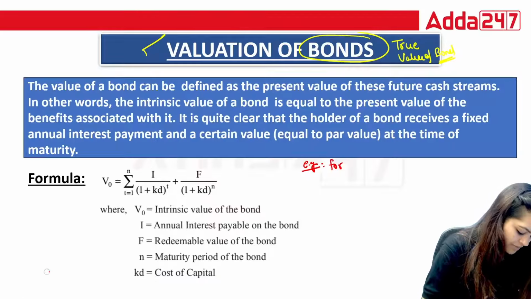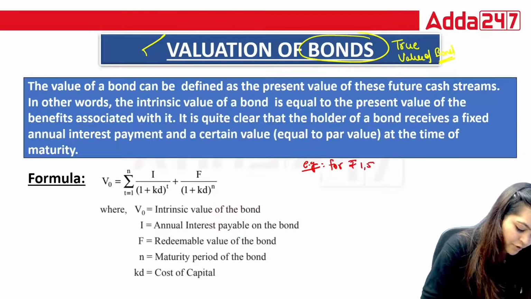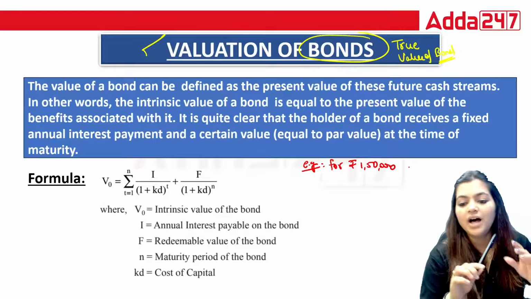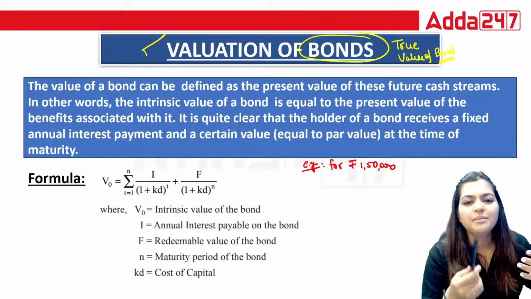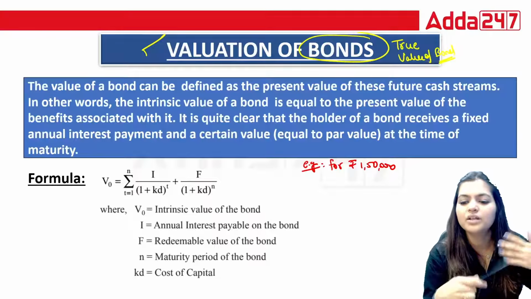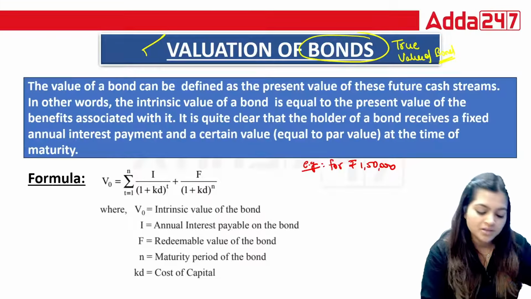Okay, suppose I'm saying I'm going to sell this pen for 1,50,000. So are you interested to purchase this pen? The answer is no, because this amount is overly priced. So you will reject it.